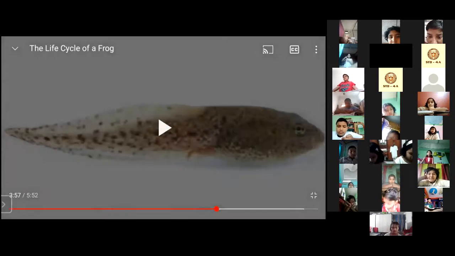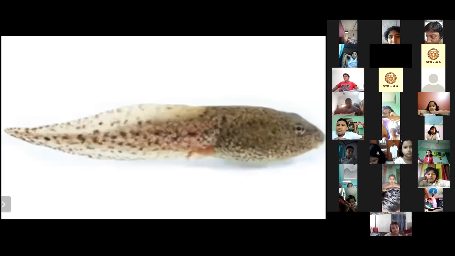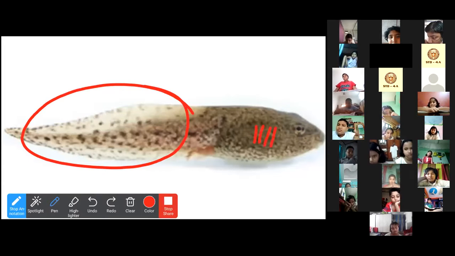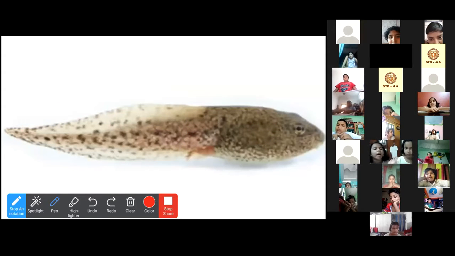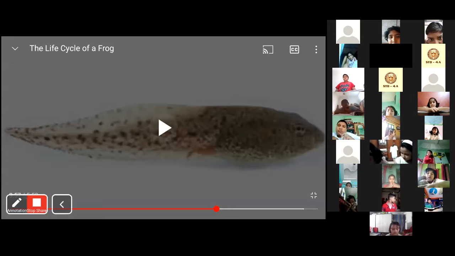Why? Because when the tadpole, the baby frog that comes out of the egg, needs to be in water, this is why it has a tail like fishes. And here they have gills for breathing oxygen under the water. It has gills just like fishes. So the shape of the tadpole is actually like a fish because the tadpole lives under the water. Okay. So though it looks like a fish, it is a tadpole.